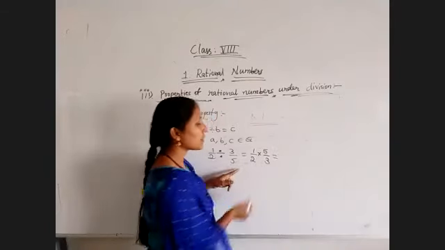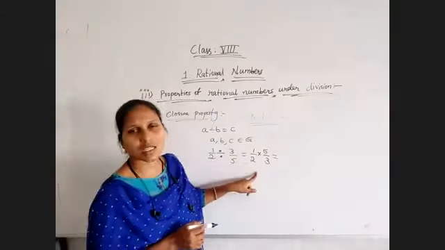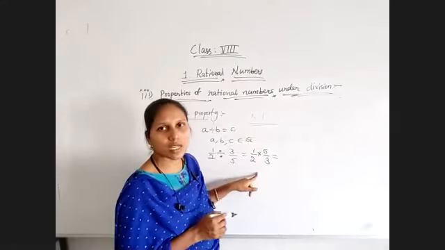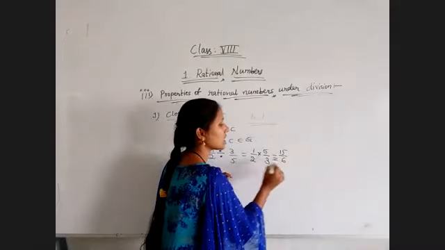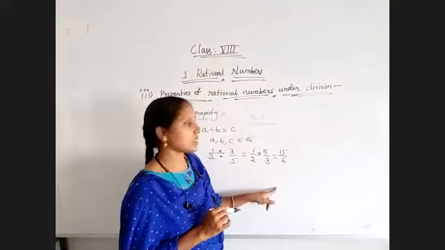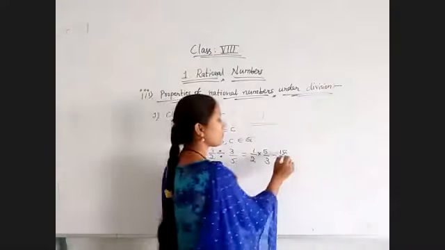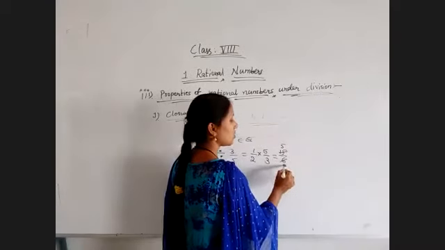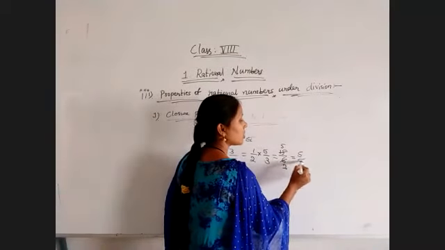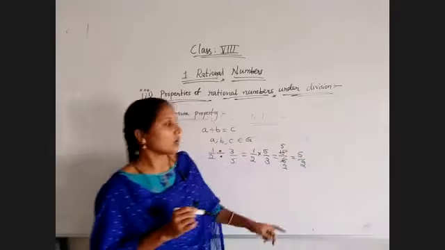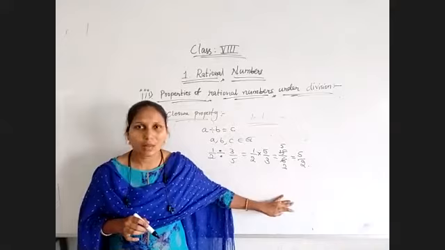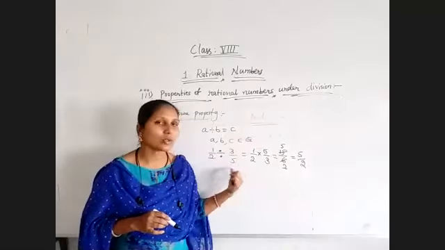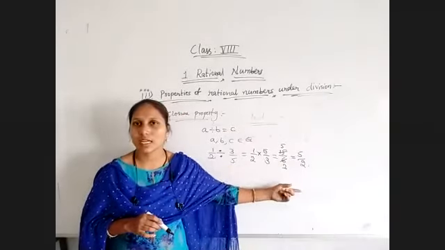Now the product of fractions is very simple. 1 5 is 5, and 2 3 is 6. 5 by 6. Wait, 1 by 2 divided by 3 by 5 is 5 by 6, which is in the form p by q. That means it is a rational number. So when you are dividing any two numbers, the result also is a rational number.